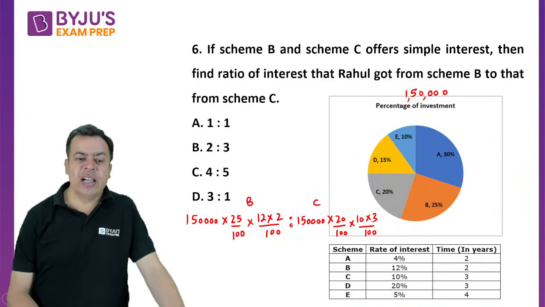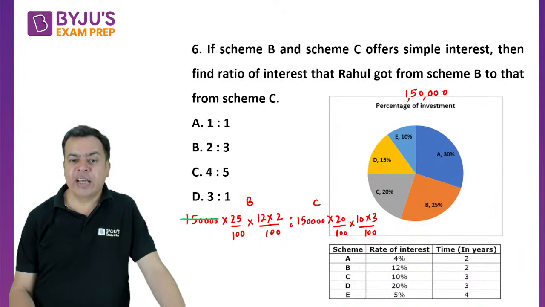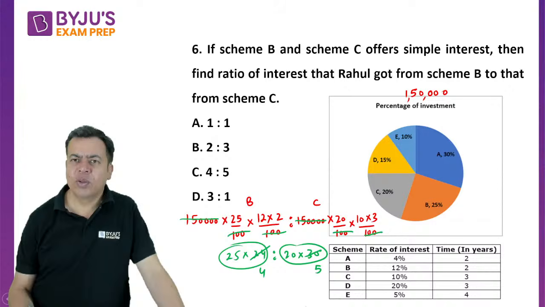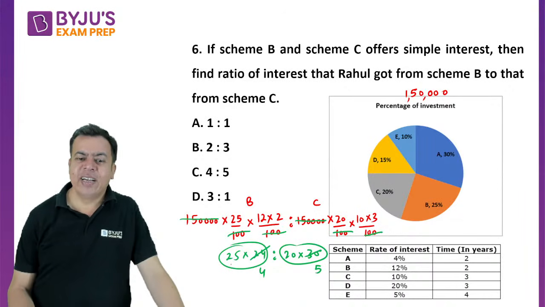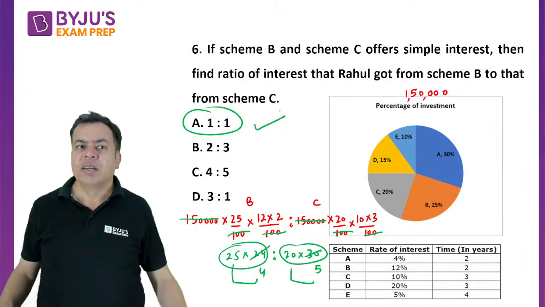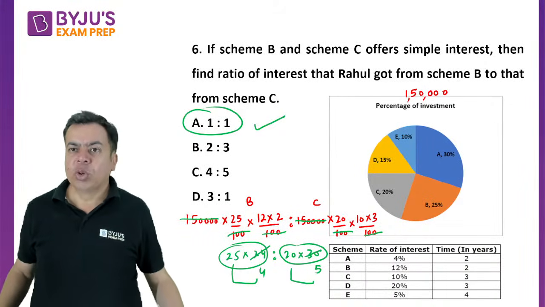Now everything else that I was not writing will get cancelled. I was just writing that 25 into 24 and 20 into 30. This is also 600, this is also 600. You can cancel also, 6 into 4, 6 into 5. Now 25 into 4 is 100, 20 into 5 is 100. So 100 is to 100, 1 is to 1 is the correct answer. Right? Okay, so let's move to the next one.